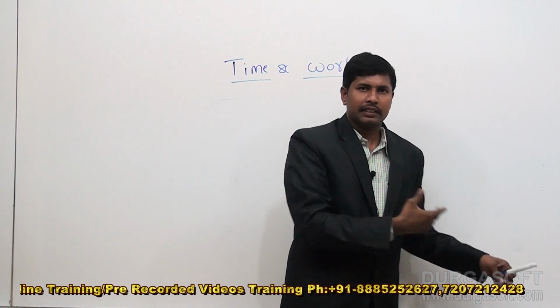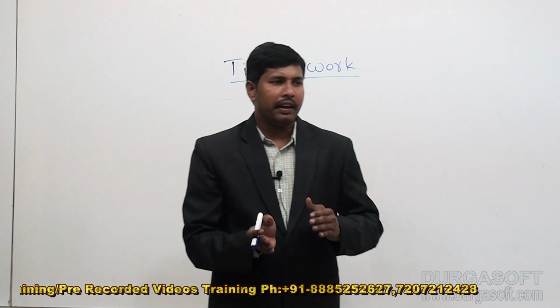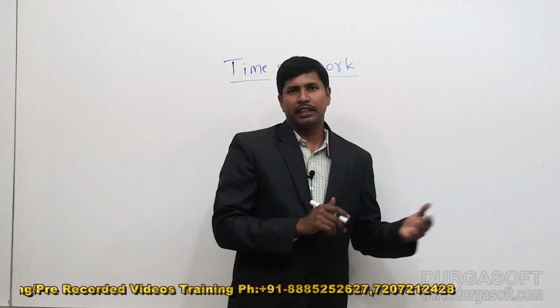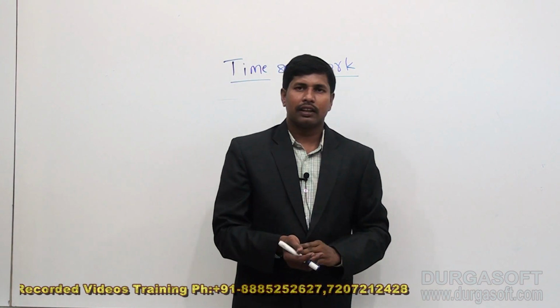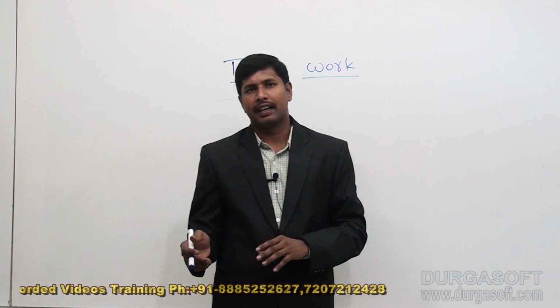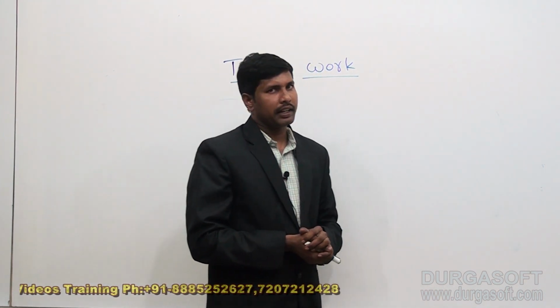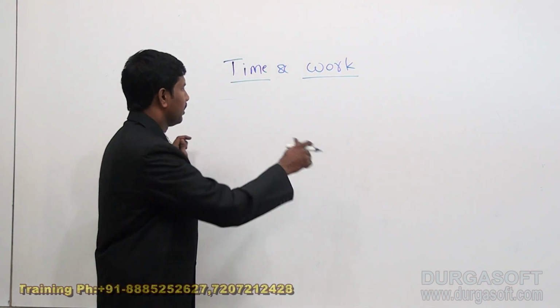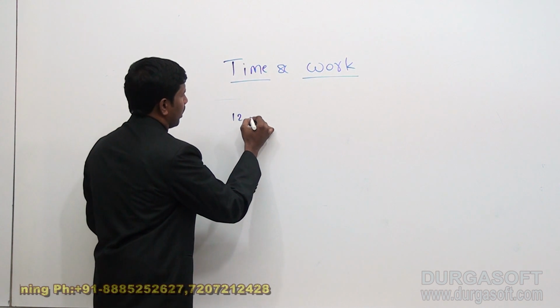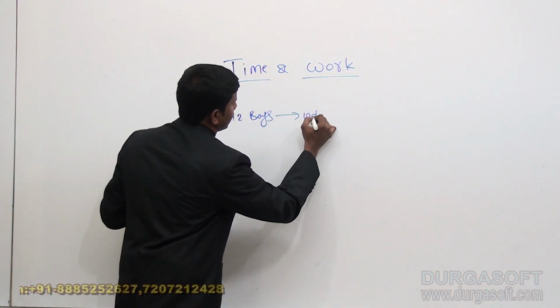Till now we discussed something like when A and B are working together, or B and C along with A all together, or when A and B together and B and C or C and A all together. Here when they are working, so we calculated the required. Now the other case where suppose 12 boys can complete a work in 10 days